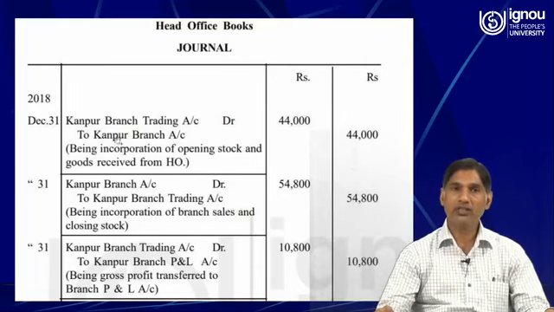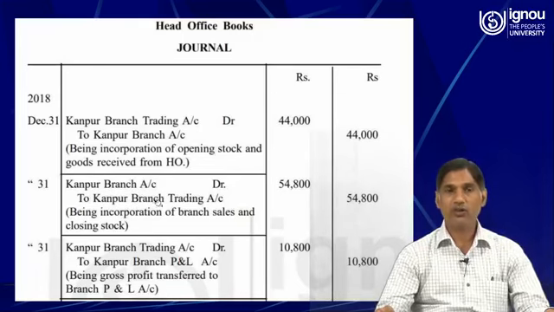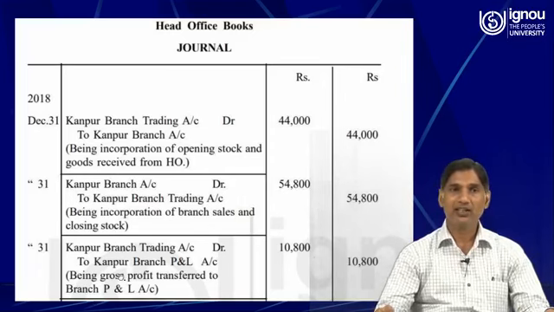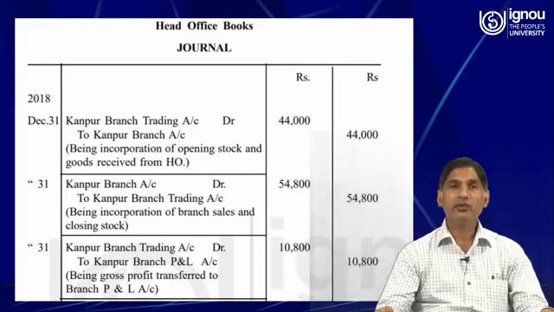So this journal entry is reverse to the first one, because in the first journal entry the transactions were supposed to be recorded in the debit side of trading account. That is why that journal entry was made, and as far as the second entry is concerned, it is meant for the transactions which are to be recorded in the credit side of the trading account, that is closing stock and sales. Then the third one is Kanpur branch trading account debit to Kanpur branch. So here when we need to prepare